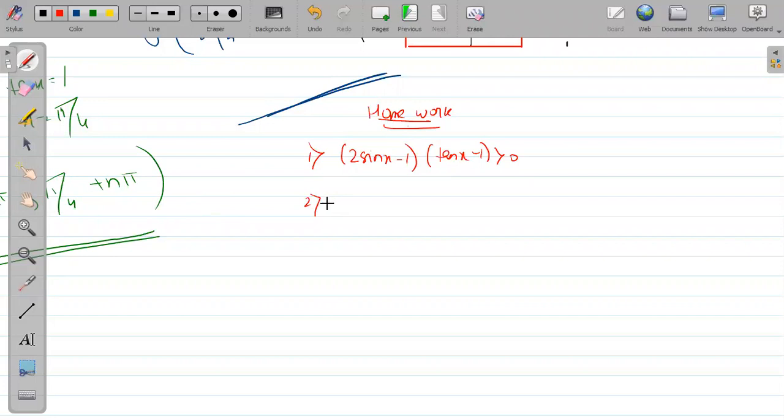See, 2 sin t. This is the mixture of quadratic equation. This is the mixture of quadratic equation. It's a very good question also. Find t in minus pi by 2 to pi by 2.